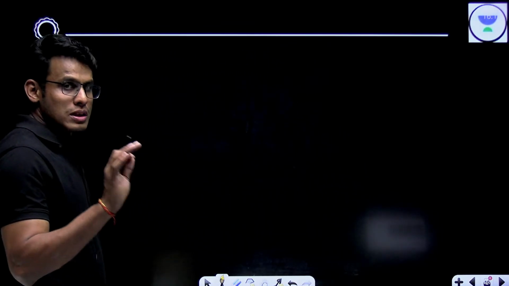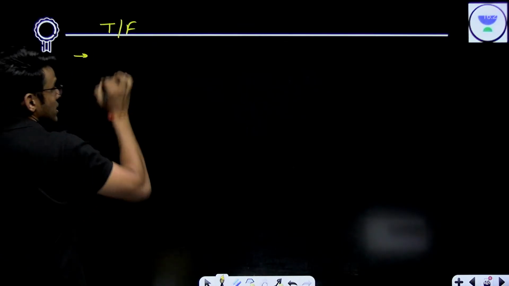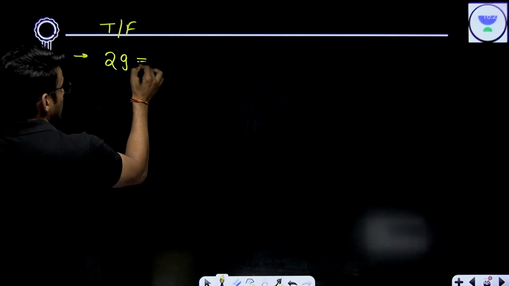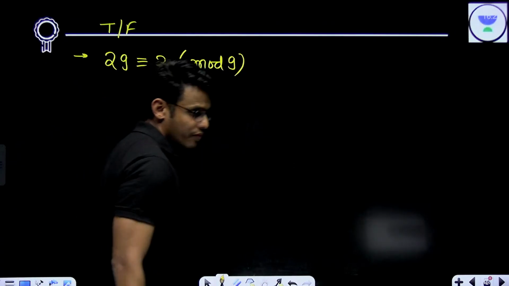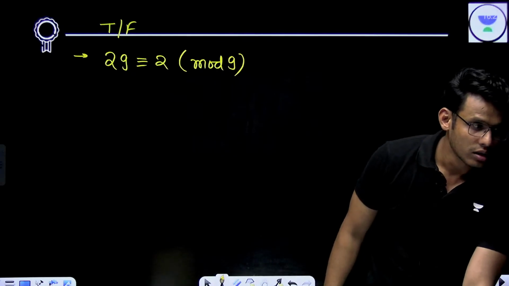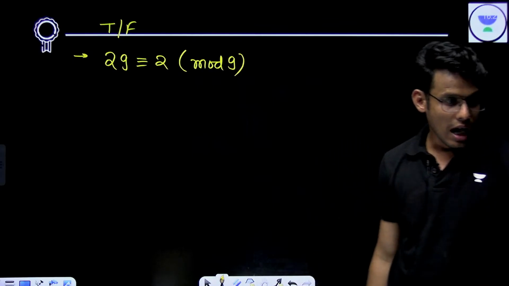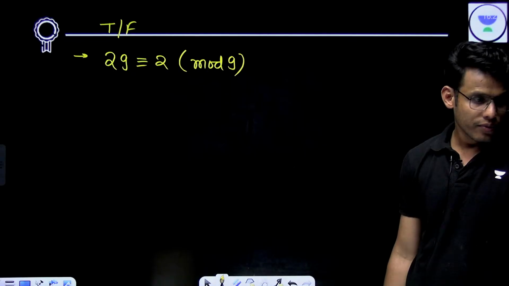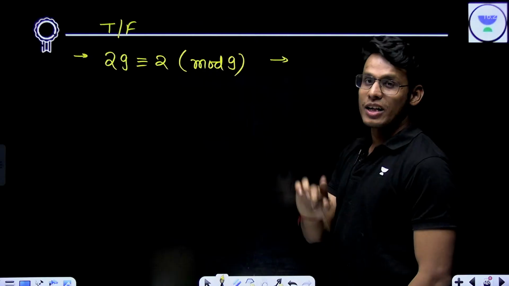So let's do a few examples. You have to say true or false. 29 is congruent to 2 mod 9. True or false? Ayansh is saying false. Pranchu is saying true. Sayak is saying true. I think it is true. It is true.